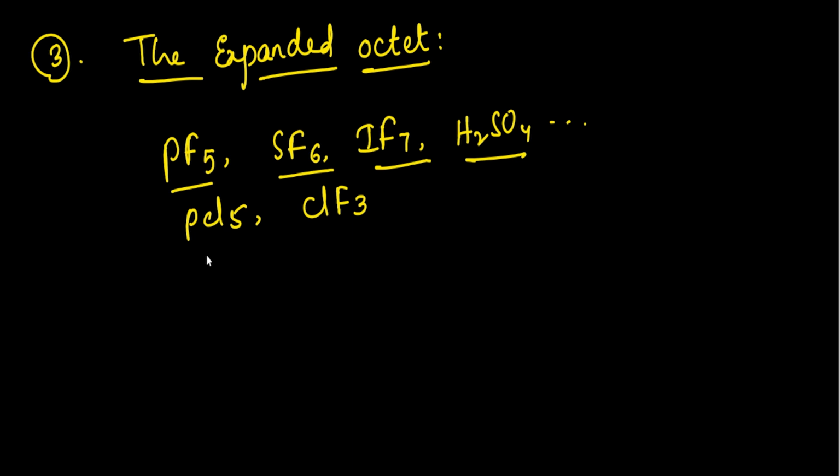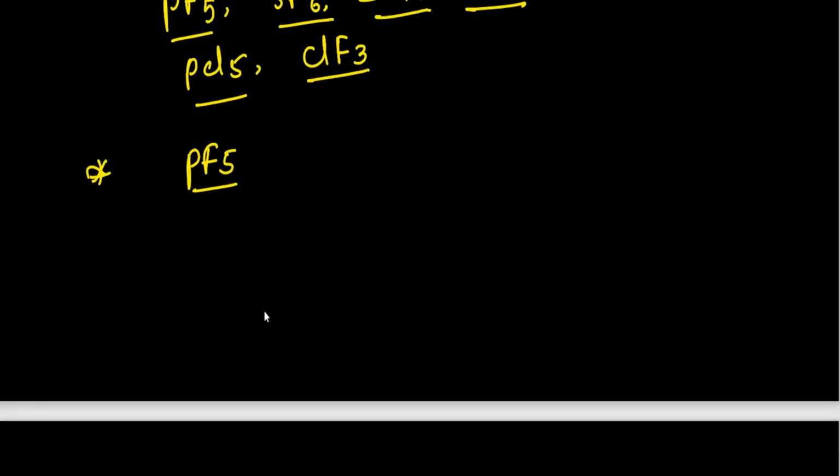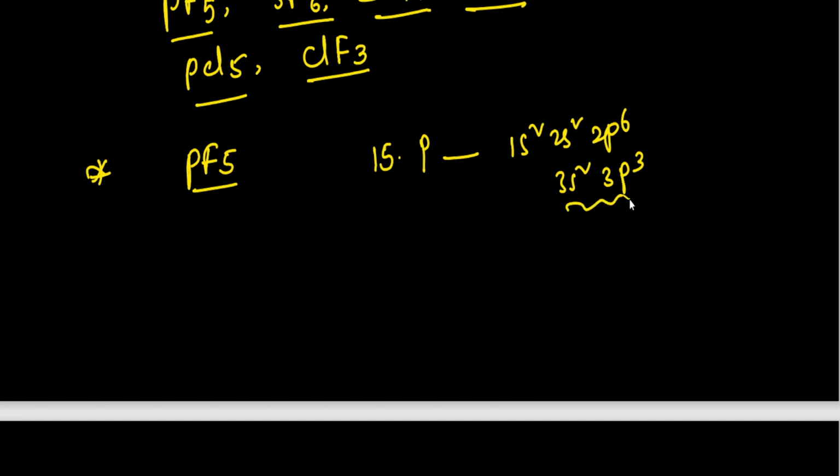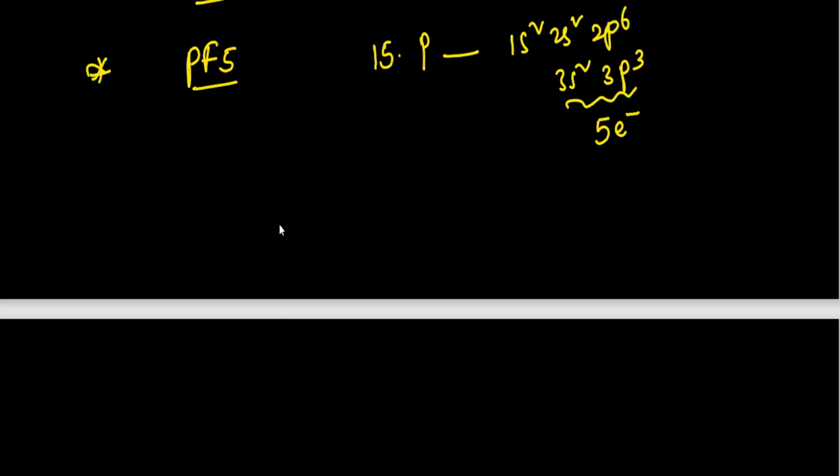But let us see in case of PF5, how PF5 will be formed. We know that the phosphorus atom has the configuration 1s2 2s2 2p6 and 3s2 3p3. So in the outermost shell it contains 5 electrons, right? This is a phosphorus atom.